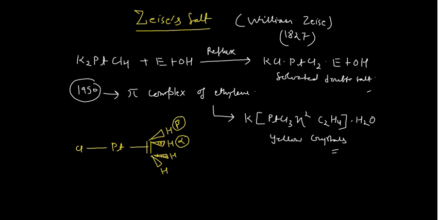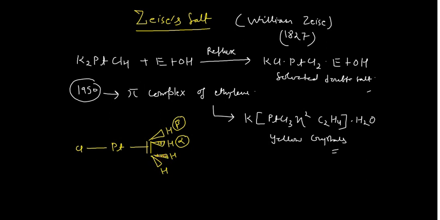See, this alkene, actually this ethylene, is basically a soft donor and a very strong acceptor, so it exerts a very strong trans effect. Due to this very strong trans effect of ethylene, this chlorine is exactly trans to the platinum, which is very important. And you see this hydrogen, these particular hydrogens, they are slightly away from here.